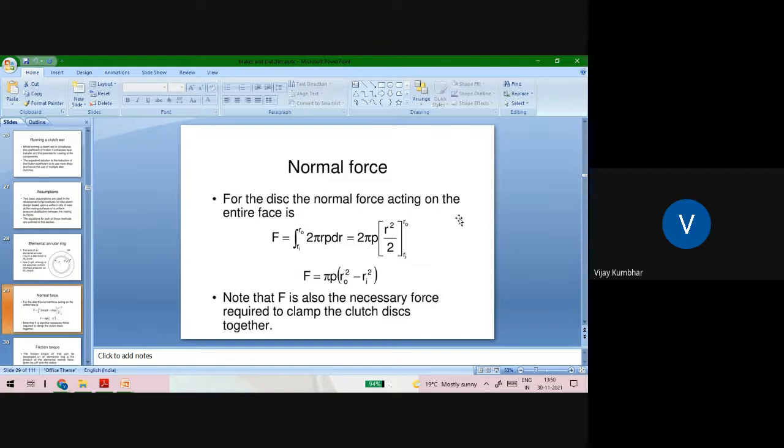So capital F is equal to the integral from Ri to Ro of 2 pi r P dr. After simplification, we get 2 pi P times r square by 2 from Ri to Ro. Capital F is equal to pi P (Ro square minus Ri square). F is also the force required to clamp the disc clutches together.